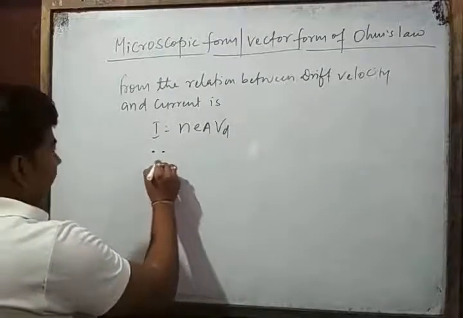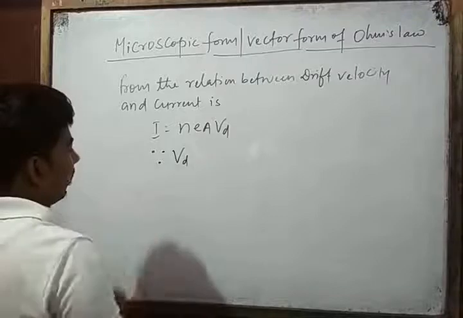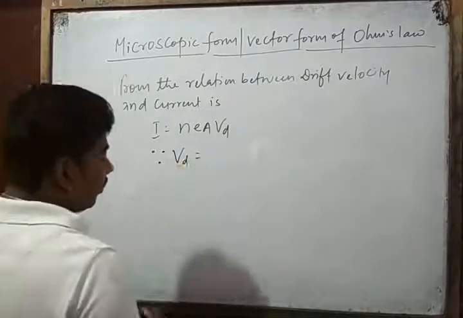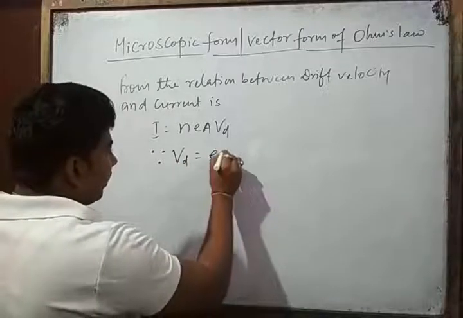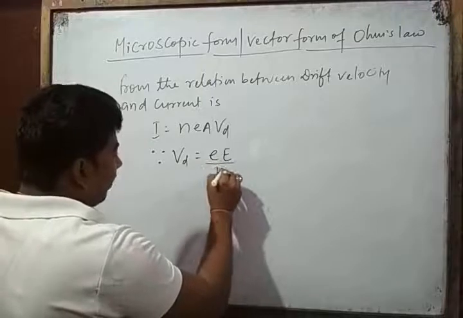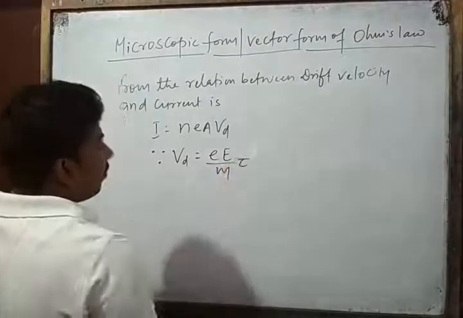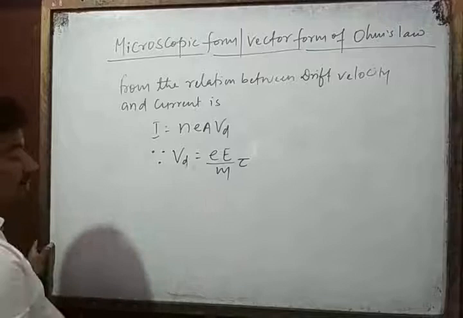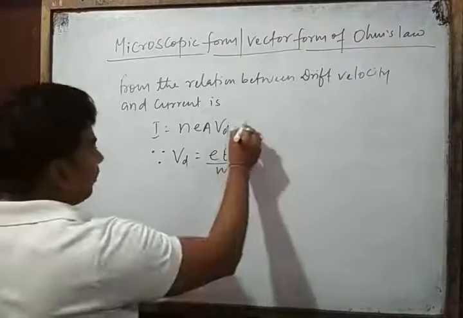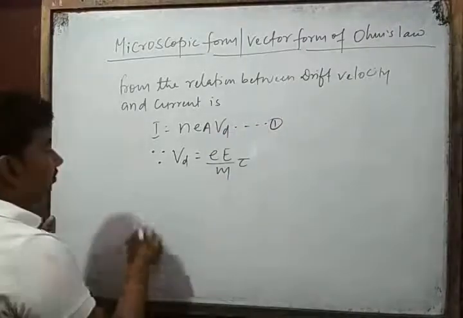Since the value of drift velocity is equal to E into electric field divided by m into tau. This is the value of drift velocity, equation 1.